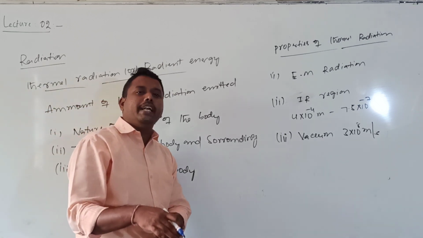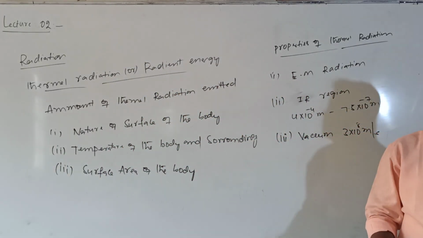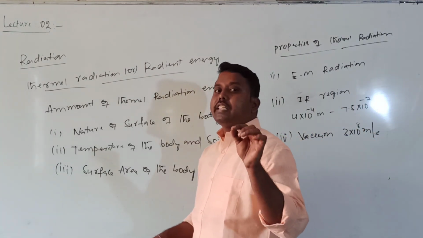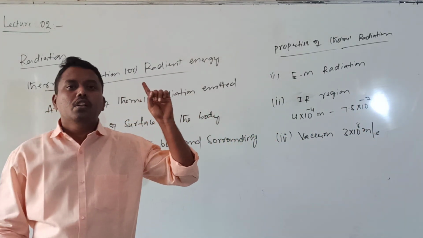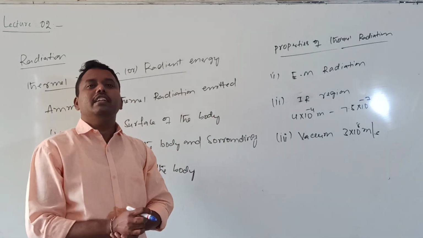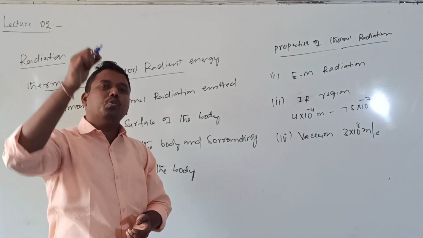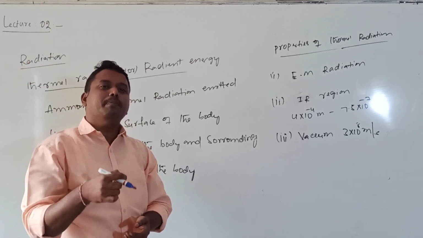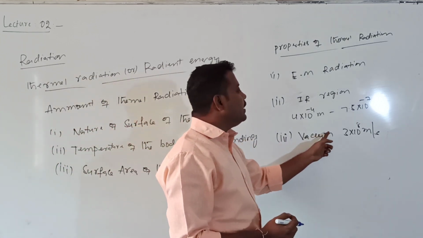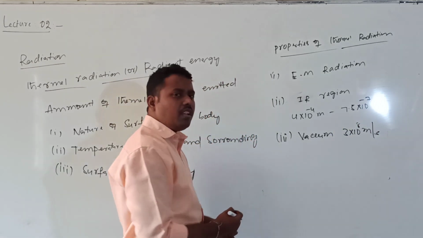Though there is no medium, we get heat from the sun by thermal radiation, which travels with the velocity of light. The distance between the sun and earth is very large, but the maximum time taken for light to reach earth from the sun is about 8 minutes, because it travels at 3 into 10 to the power of 8 meters per second.